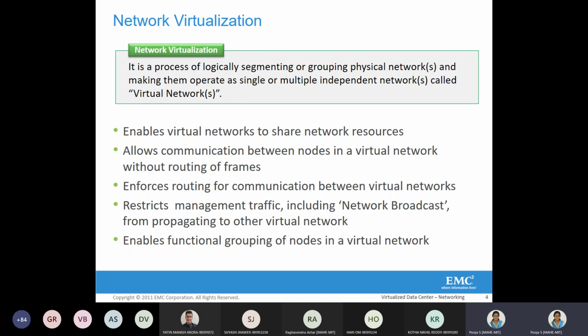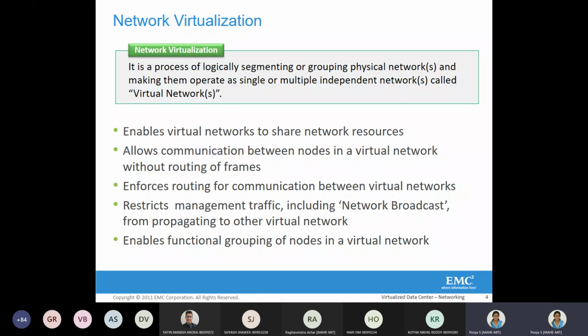Sometimes we want to segment it, or sometimes we want to group it, so that the physical network appears as a single or multiple independent networks. When talking about network virtualization, the basic important thing is the virtual network. To the virtual machine, that virtual network appears as the physical network.